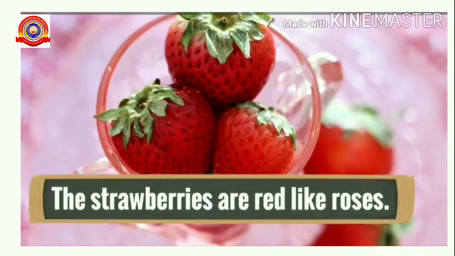The strawberries are red like roses. So here there are two things, strawberry and rose, compared by using the word like. So it is an example for simile. So the strawberries are red like roses.